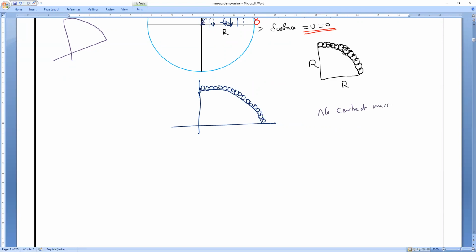Yes, sir, there is no center of mass. So what do we have to do? Just take a very extremely small distance. That small distance we used to call as what? Everybody, the small distance we call dm. Okay. Now let me take this as one line and this as another line.